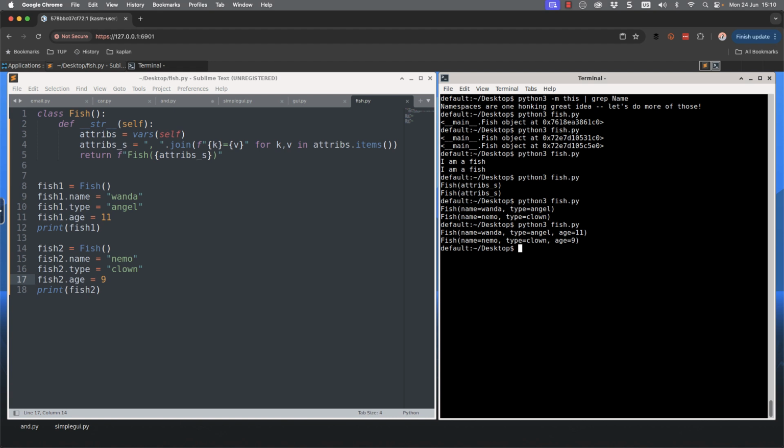So this is giving you the idea of how we can make use of objects using namespaces. We have here fish 1 and fish 2, but we can then keep the name, type and age separate because it's associated either with fish 1 or fish 2.